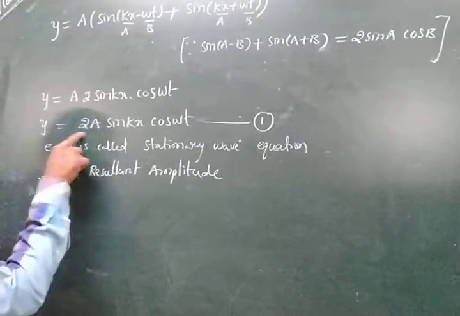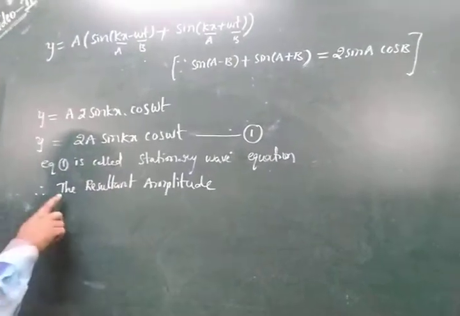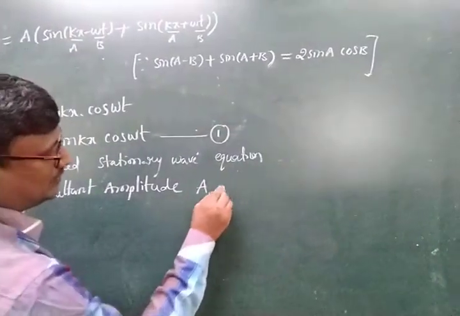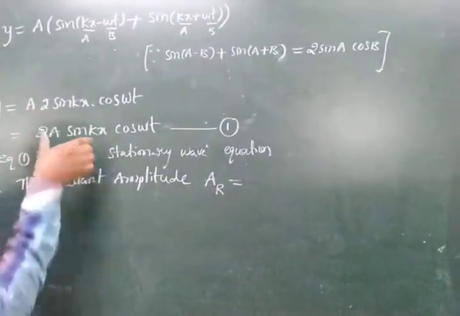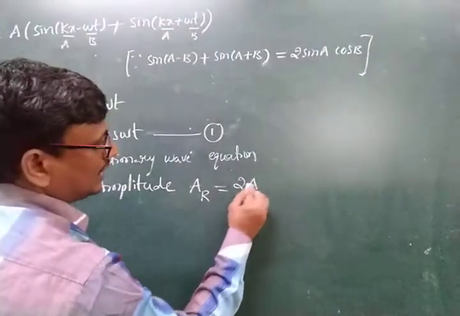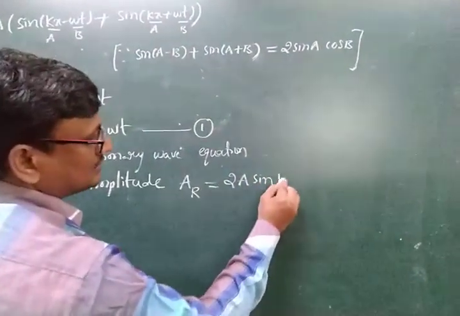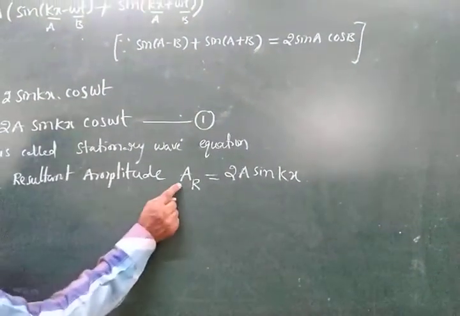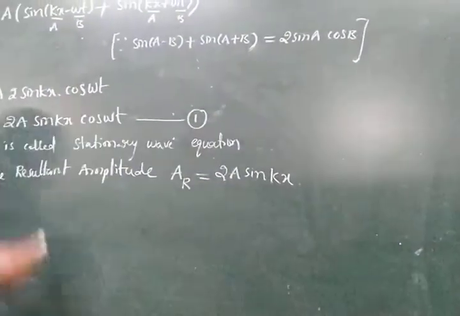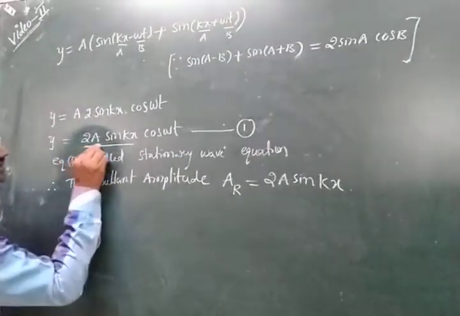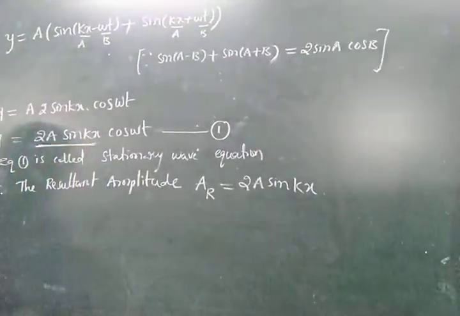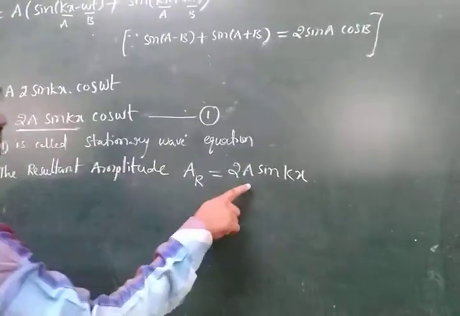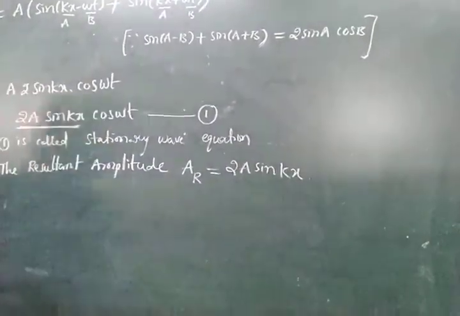The amplitude is nothing but 2A sin kx. Therefore, the resultant amplitude AR, we consider this term 2A sin kx. This is the resultant amplitude formula, AR is equal to 2A sin kx. This total term we are considering as amplitude. That is the resultant amplitude AR is equal to 2A sin kx.